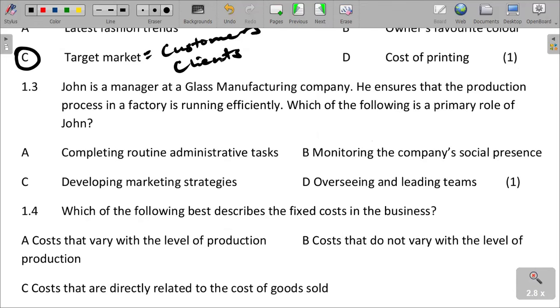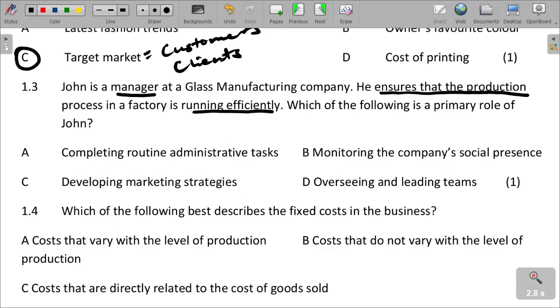And then John is a manager at a glass manufacturing company. He ensures that the production process in a factory is running efficiently. Which of the following is a primary role of John? He is a manager in a glass manufacturing company. He ensures that the production process in the factory is running efficiently. So we are saying, what is the primary role of John?